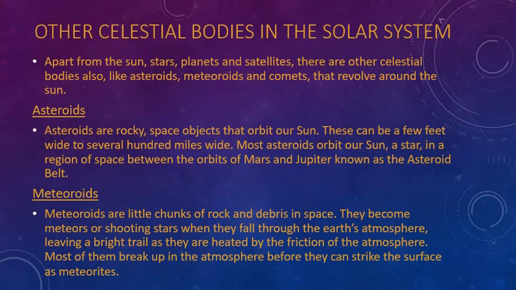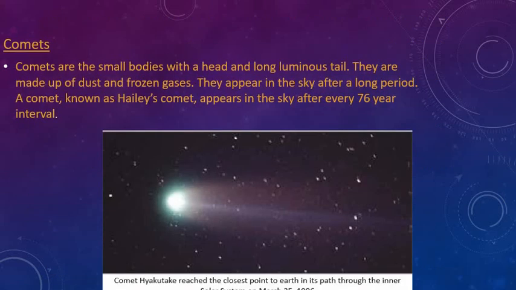Okay, next is your comets. You will put a heading as comets, and then you will write: comets are the small bodies with a head and long luminous tail. They are made up of dust and frozen gases. They appear in the sky after a long period. A comet known as Halley's Comet appears in the sky after every 76 years interval.